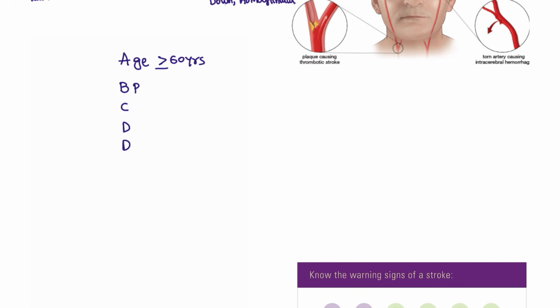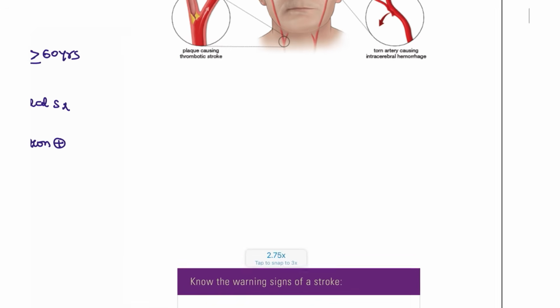Also if the patient has high BP, clinical symptoms as we discussed, and diabetes mellitus type 1 or type 2, and how long the duration is. Why are we paying more attention to the duration? Because our treatment depends on the duration only. So we have to take note of that duration so that we can treat as soon as possible.